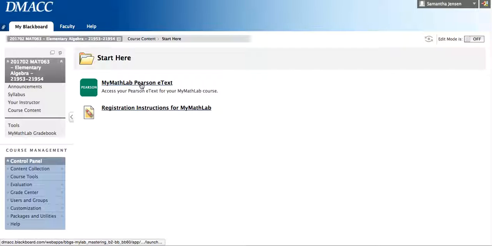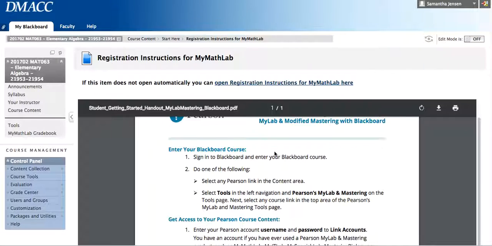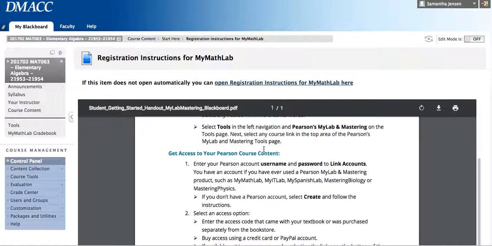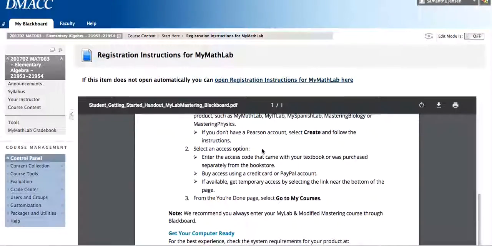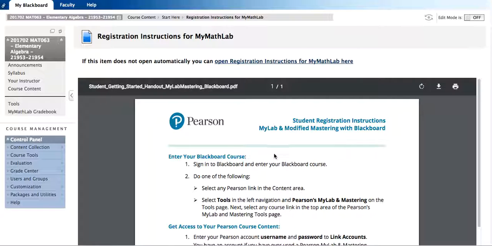Also, what you'll see is a link to the textbook and instructions for registering on My Math Lab. These instructions will help you get started in registering. If you're having trouble getting registered, these step-by-step instructions should help you. So maybe print that before you click on the textbook so that you will have something to refer to.